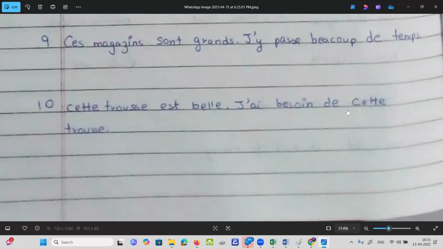This pouch is beautiful. I have need of this pouch. What is ma'am expecting? You can write de, but you can also write... Ma'am, what is the repetition? Cette trousse. Cut this cette trousse. Get this duquel, and what is expected? A belle will go over there. A belle will come at the end. Did everyone understand this? Yes, ma'am. Well done. 1 minute. Okay.